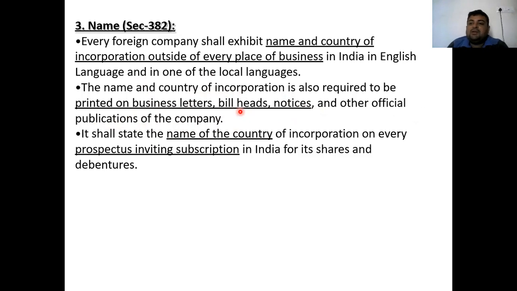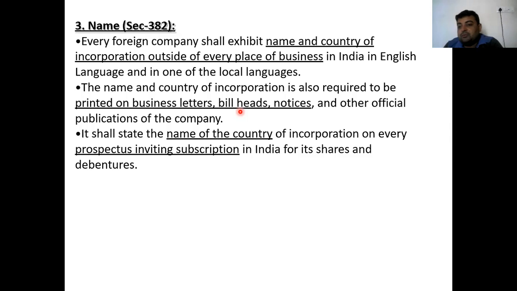Next is notices. If any legal notices are being sent to the company, or the company is sending some legal notices to its clients. So again, the name and country of incorporation are required to be printed on these documents, and on other official publications of the company.